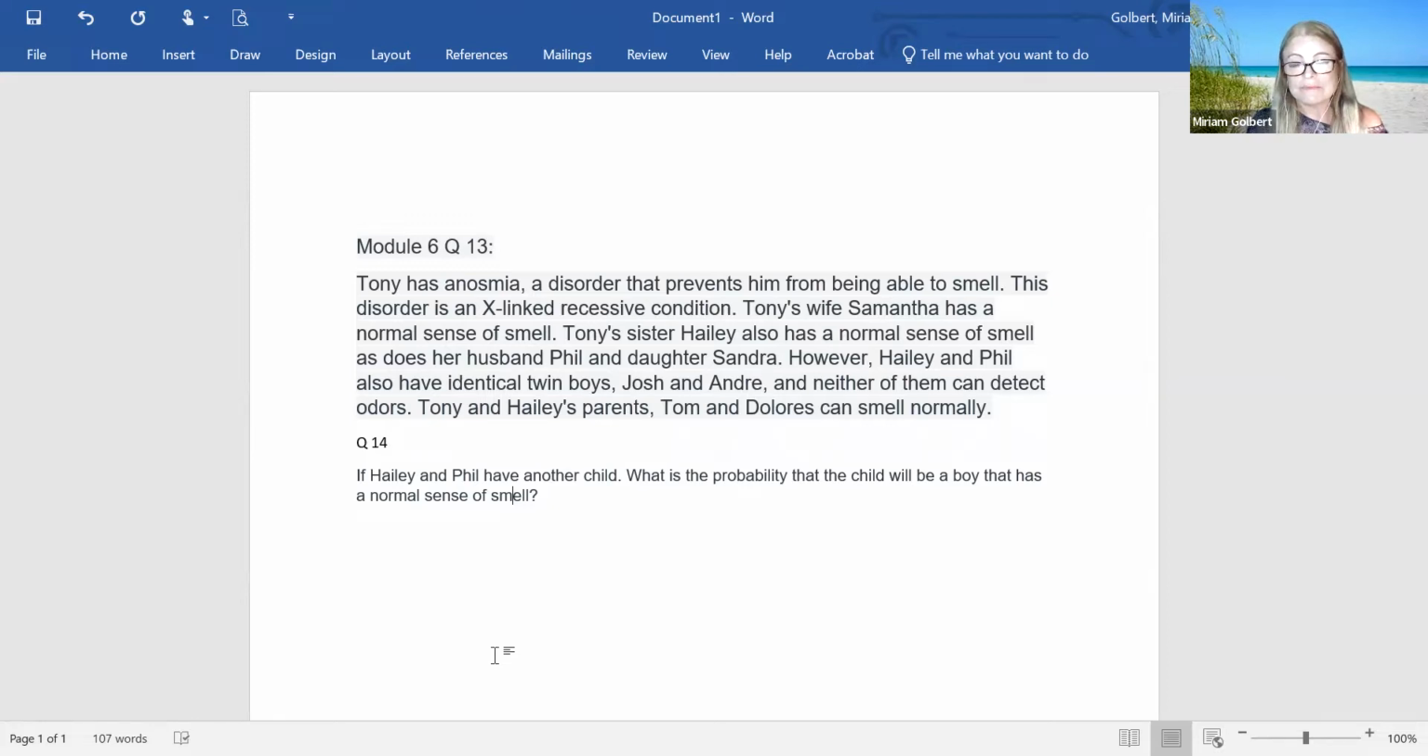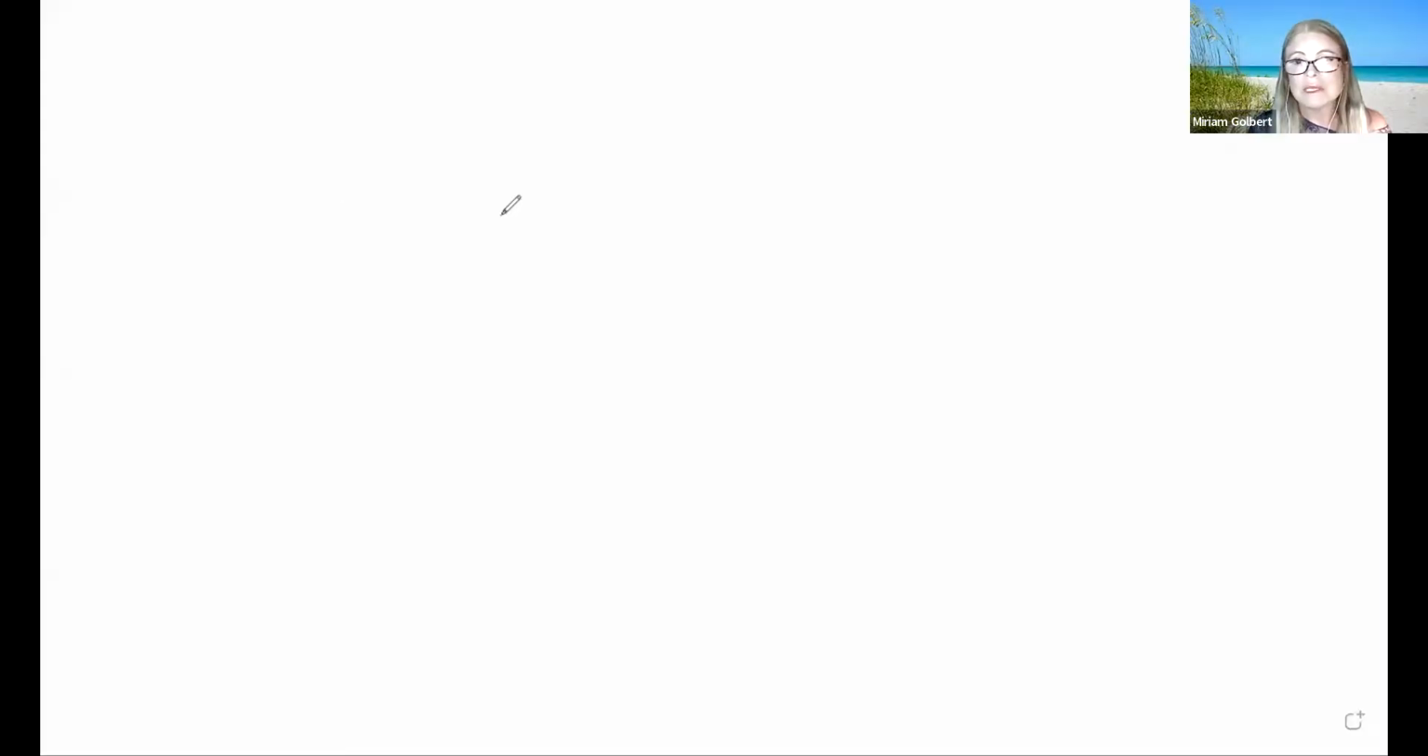So we have to relate to Tony and Haley's parents, and we have to say that Tom and Dolores can smell normally. So the first question here is to determine who's a carrier and who has the condition. Of course, we know who has the condition, right? Tony and the twin boys. The rest of the family have normal sense of smell. So we have to start working backwards, right? So we have to put all their names. So I'm going to do a new share here and have my whiteboard, and hopefully I can write with my pen here.